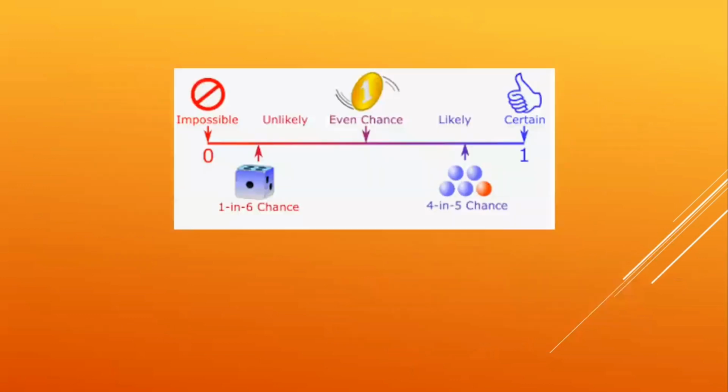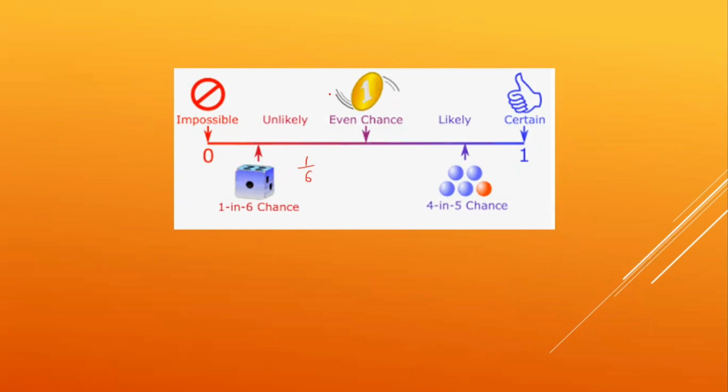Now look at this diagram. Impossible event, we have seen, has probability 0. A fair die, when it is rolled, has 1, 2, 3, 4, 5, 6. So for a 4 to land, the probability is going to be 1 by 6. So 1 by 6 means very unlikely. This type of outcome is called an unlikely outcome.